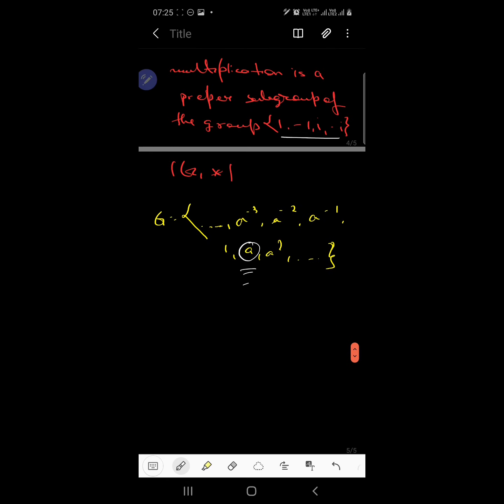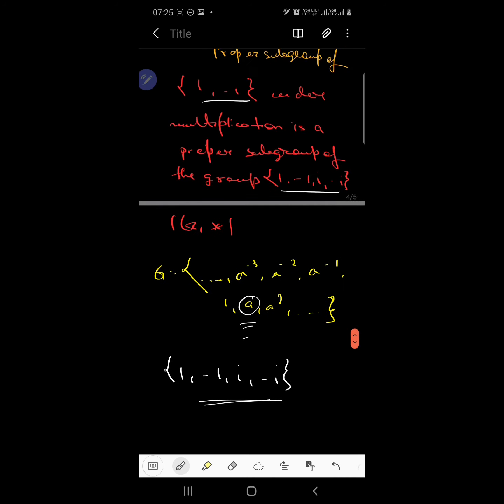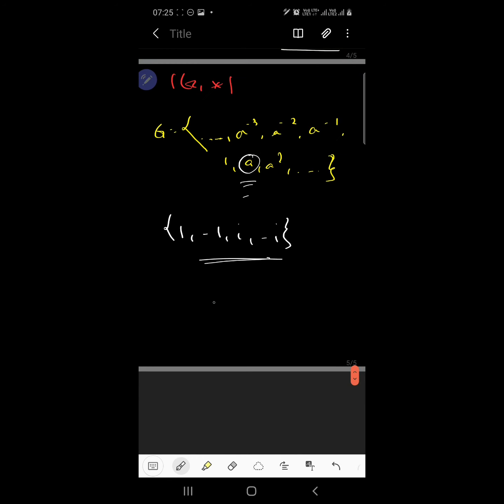Reason being, see, cyclic groups are often represented like this. If I talk about this group under multiplication, what happens? I square gives minus 1, I to the power 3 gives minus i, and I to the power 4 gives 1, right?